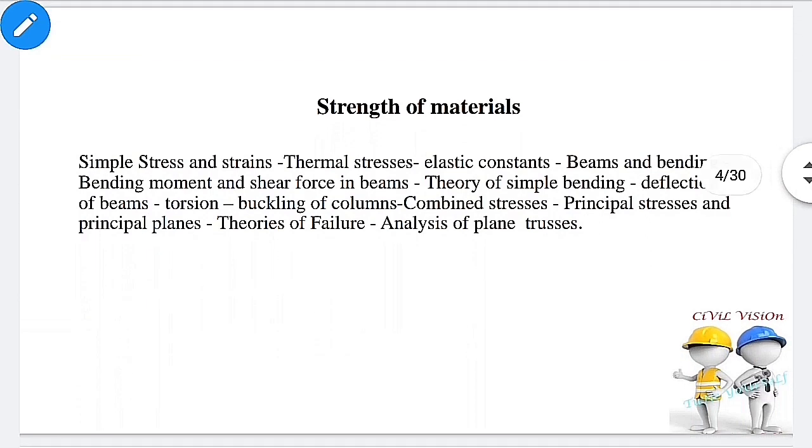Strength of materials. This is the syllabus of strength of materials for TNPSC and board exams. Based on our convenience, we split the syllabus into 5 parts. First one up to elastic constants, second one up to shear force in beam, third one up to buckling of column, fourth one up to principal planes. The rest of this is part 5.